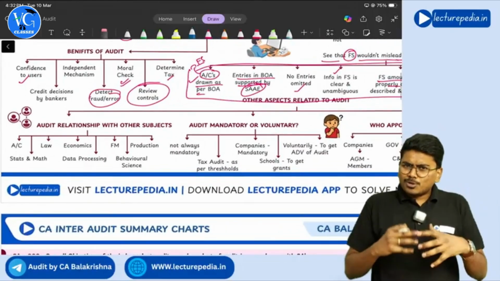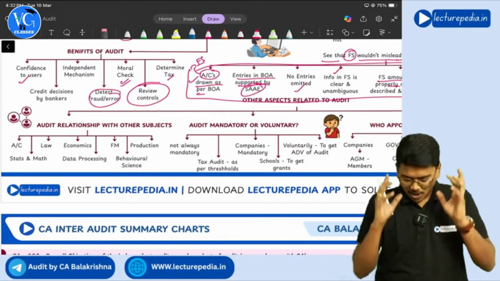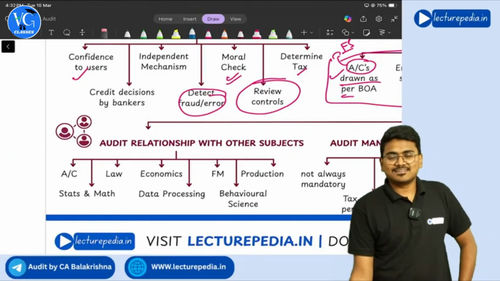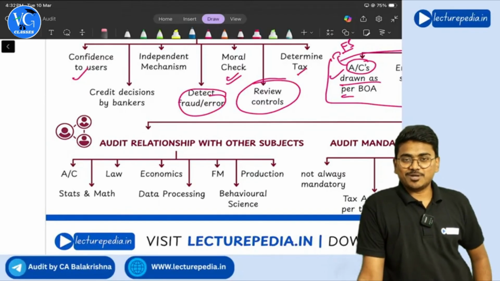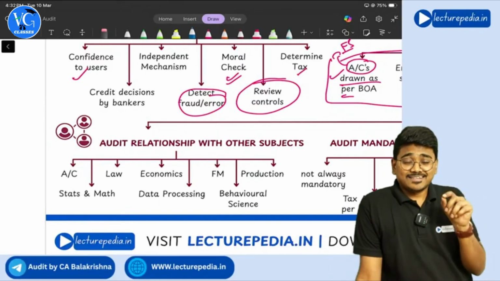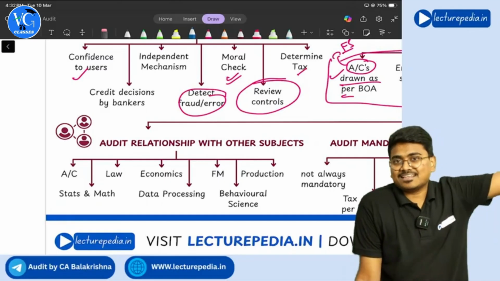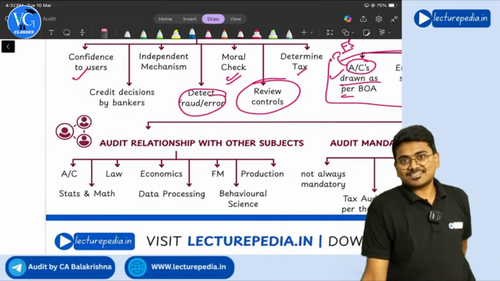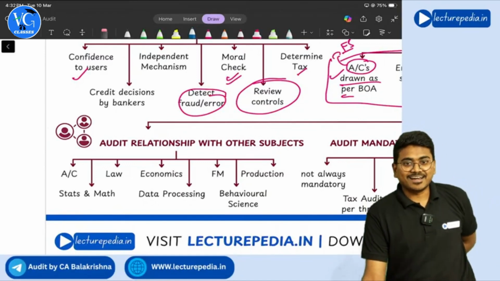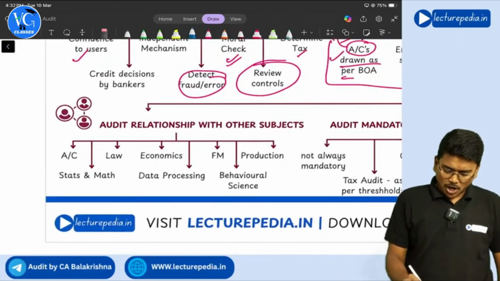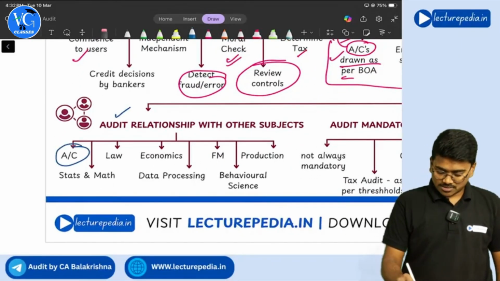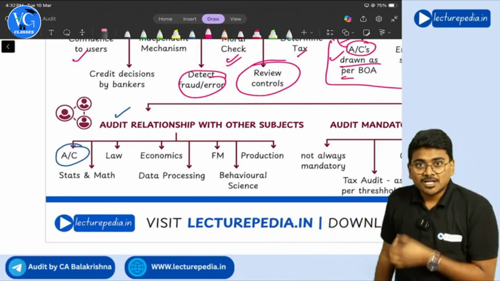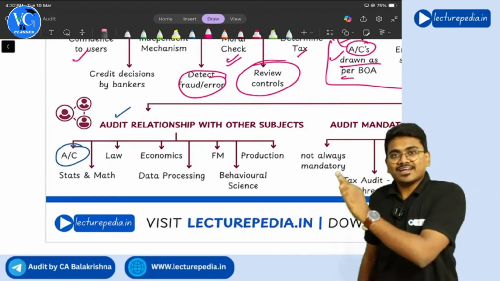Next, some more aspects related to audit. Now, the subject audit is a playboy. Why is it a playboy? Because it has relationships with various other subjects. How is it related to various other subjects? First of all, audit is related to accounts. Yes, because in audit, the one that we verify is accounts only. So the subject audit is related to accounts.